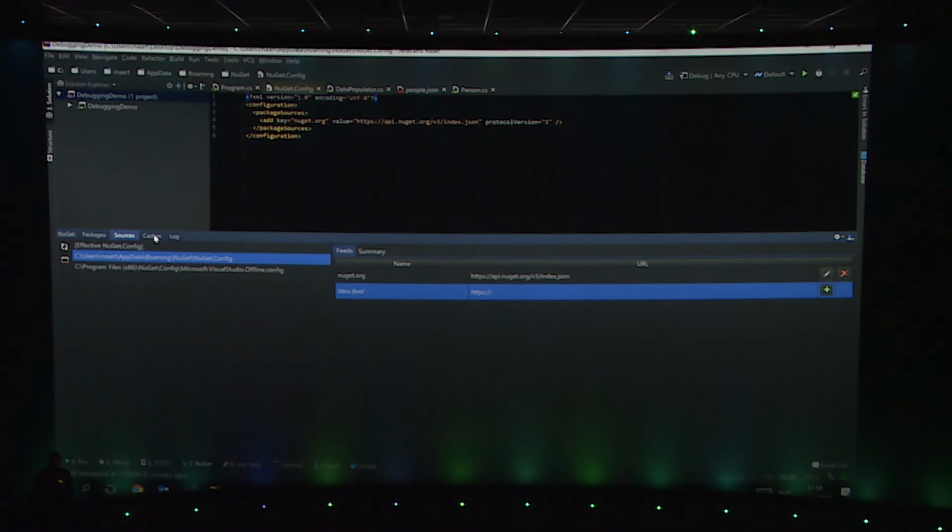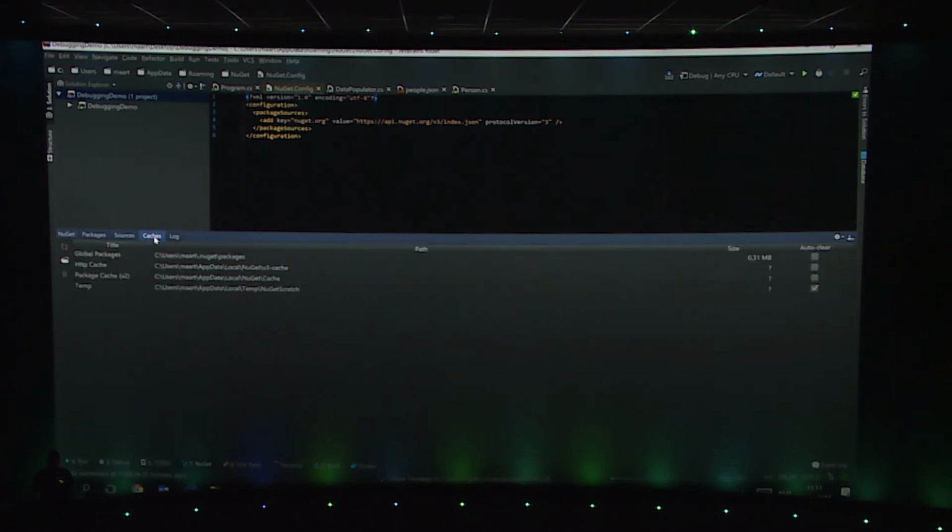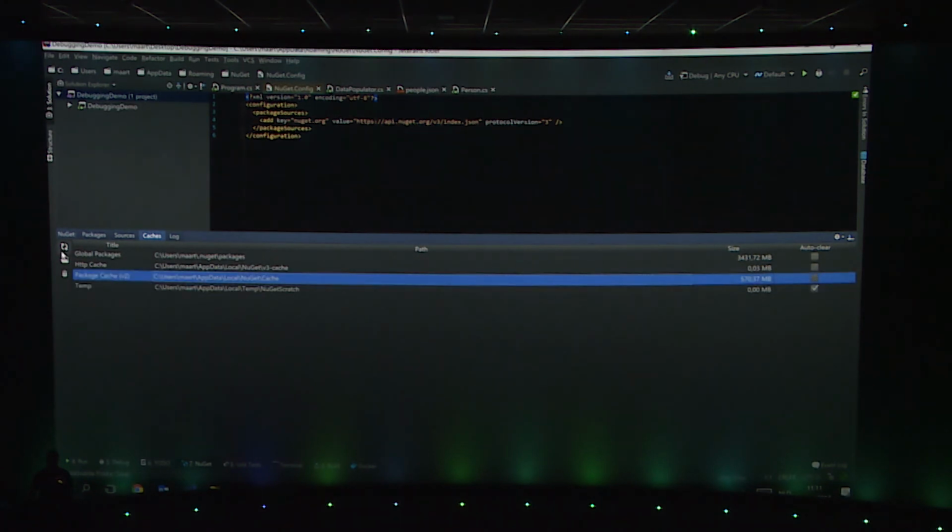If you open the caches tab, you may see a surprise. Not on my machine because I know I have to clean these out every once in a while. But NuGet does a lot of storing on your machine, and I have seen machines where there are like 40 gigabytes of hidden packages on your system. Well, the NuGet client in Rider gives you a nice list of all the different caches that are available, and I can clear them from here if I want to, which is quite nice.